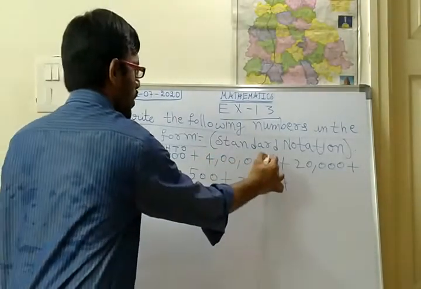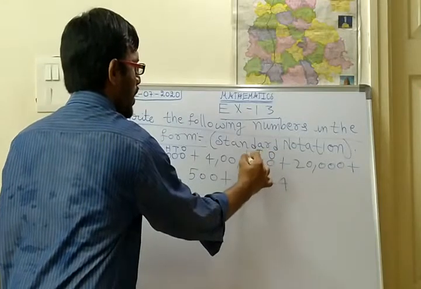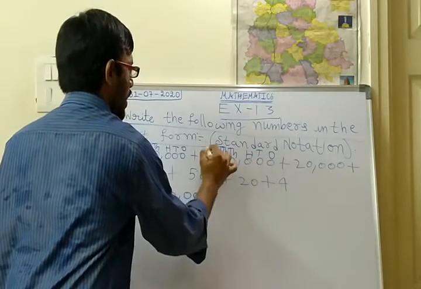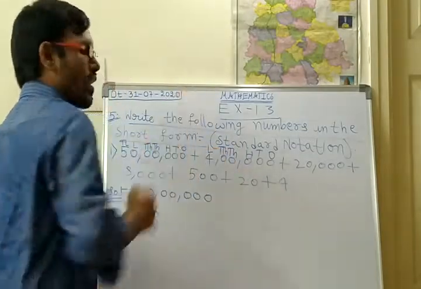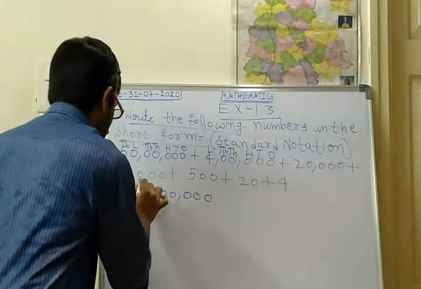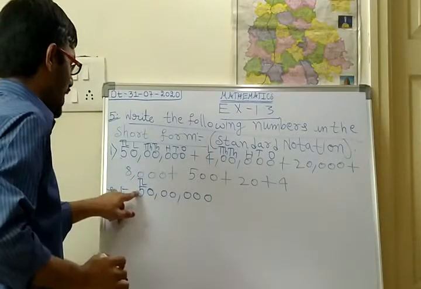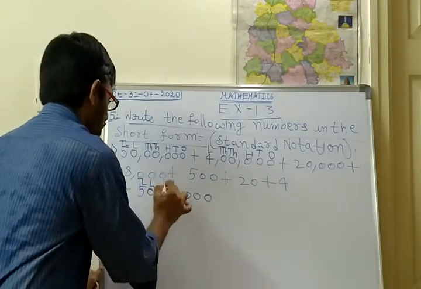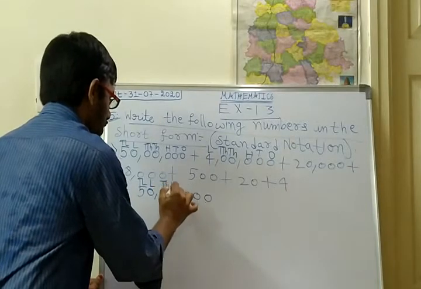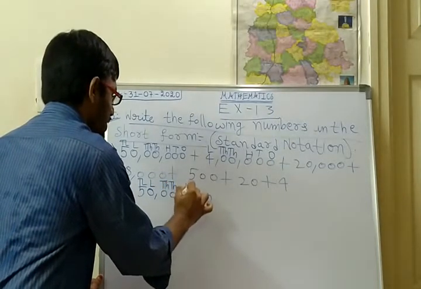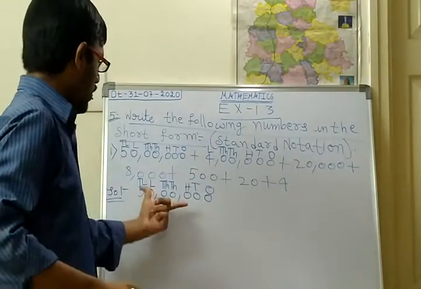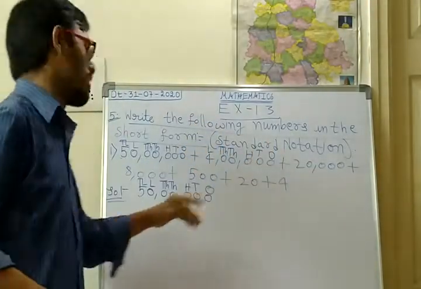The places are ones, tens, hundreds, thousands, 10,000s, lakhs. After lakhs comes 10 lakhs. So this is lakhs, this is 10,000, this is thousand, this is hundreds, tens, ones. Like this you have to write each and every number.